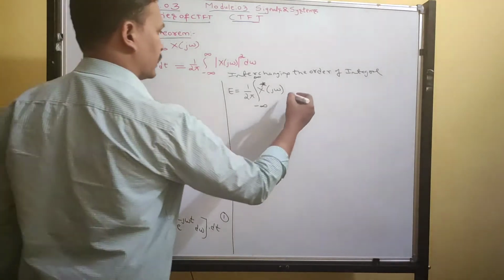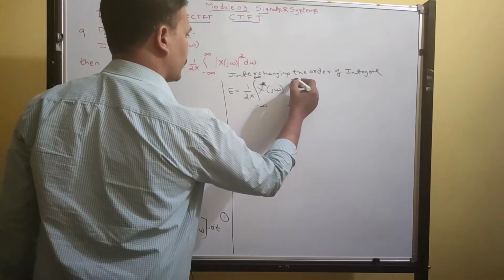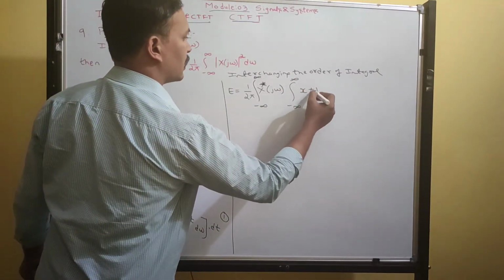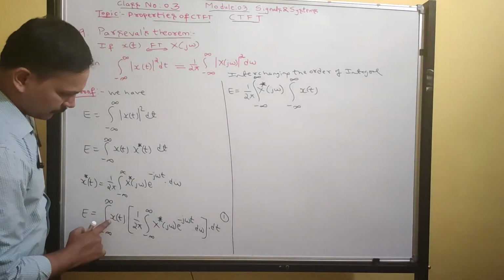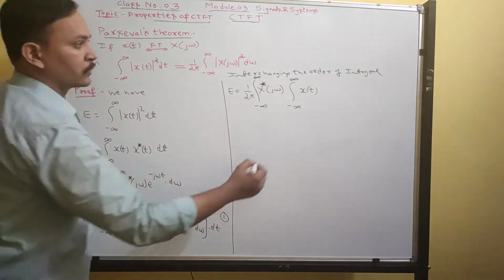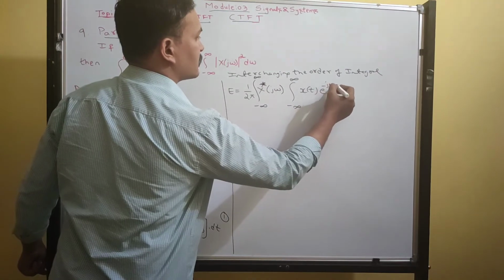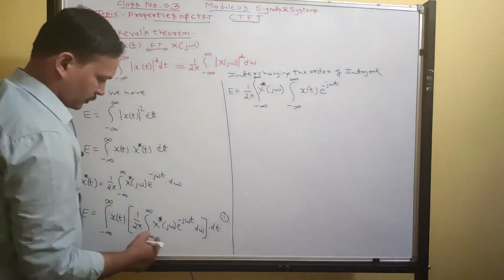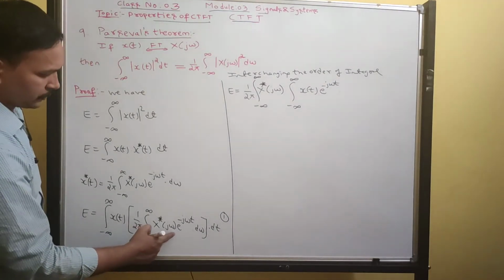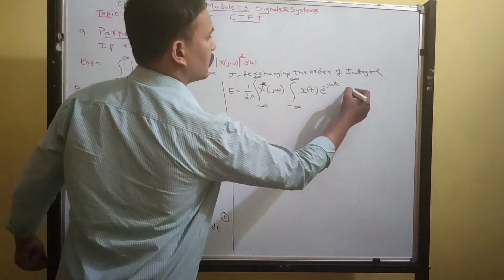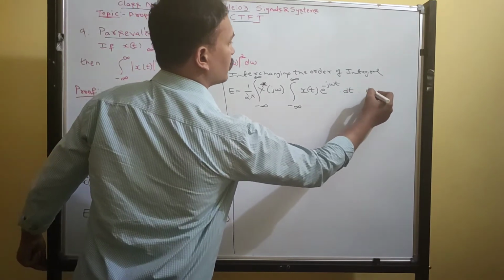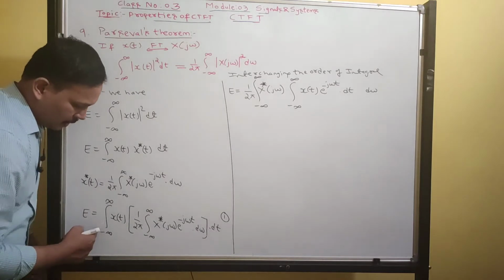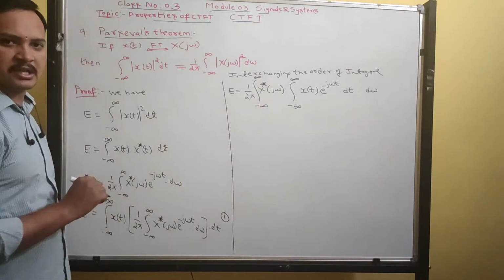Another term is the integral from minus infinity to infinity of x of t into e to the power of minus j omega t dt, all into d omega. See, all the terms are the same as written before, but in interchanged form.